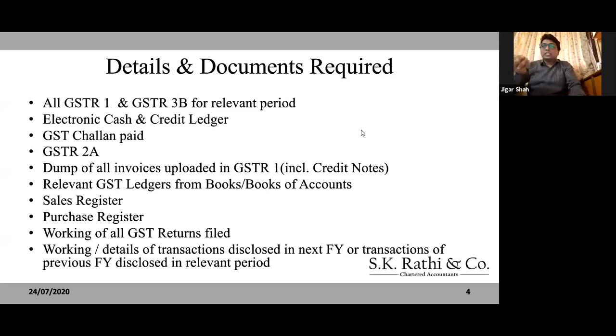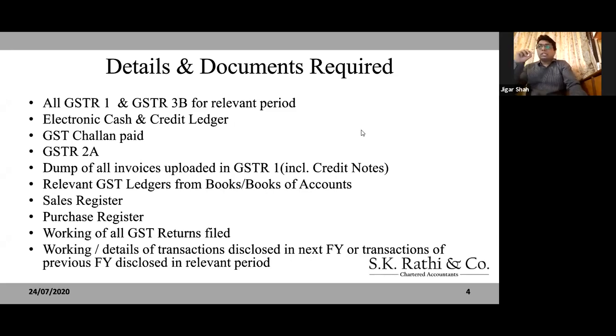So the challenge that I understand is that in the GST portal, for example, if you have to download GSTR2A, then you have to do it month by month, right? And then aggregate all files. So that's a lot of work, and as usual, it takes a lot of time whenever you have to do anything on the GST side. It will take at least 15 to 20 minutes for one month's data to get updated over there, and then you download and then work on it. So yeah, that is why we are using some tools to expedite all those things.